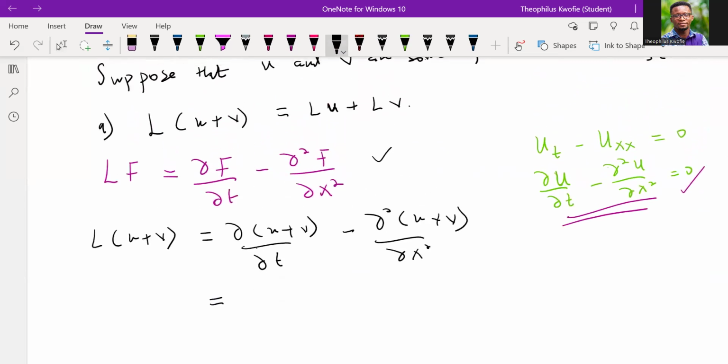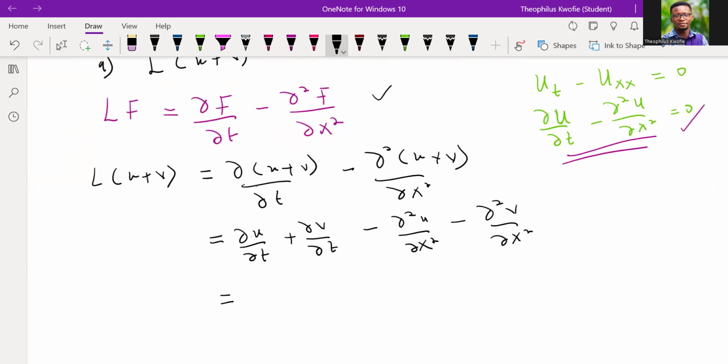Now, we said that we can distribute. If we can distribute, it means we can have what? The partial of U with respect to t plus the partial of V with respect to t minus the second partial of U with respect to x minus the second partial of V with respect to x. Is that okay? And at this point, what I want us to do is that we are going to group